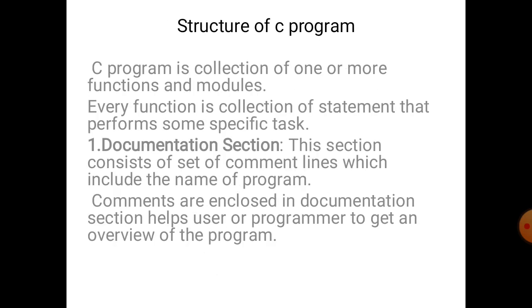Our next topic is structure of a C program. What is a C program? A C program is a collection of one or more functions and modules. Every function is a collection of statements that perform some specific task. Our first section is the documentation section. This section consists of a set of comment lines which include the name of the program. Comments enclosed in the documentation section help the user or programmer to get an overview of the program.